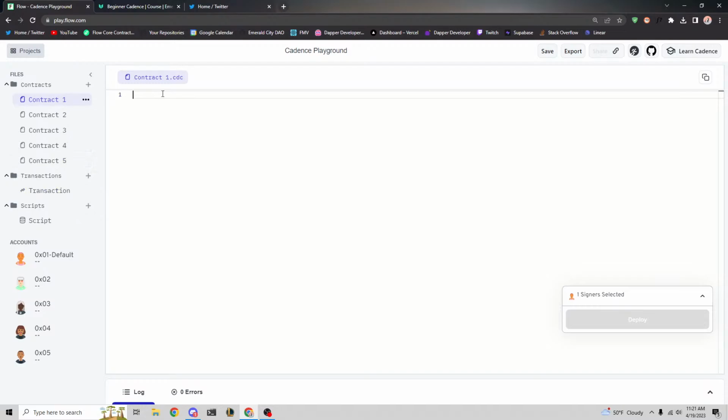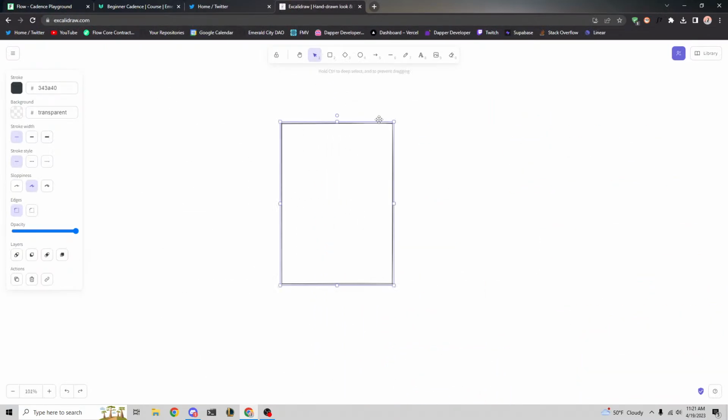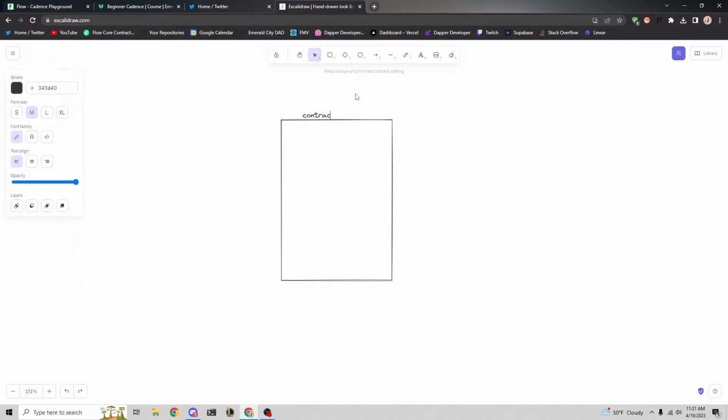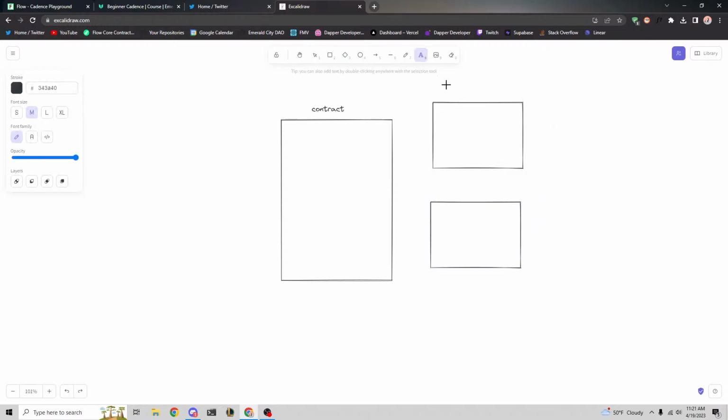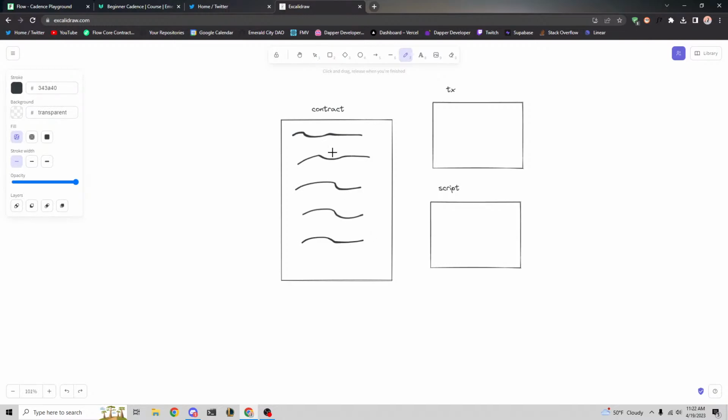So the way that it's going to work is, let me pull up a little diagram here. I was doing that yesterday. So this is our contract file. This is what we're going to call a contract. And then we're going to have a transaction and a script over here. The way it's going to work is we're going to define some code in our contract that says hello or changes a variable.